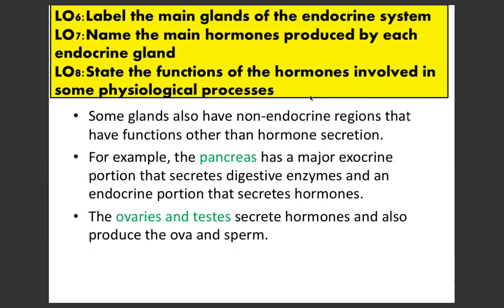Alright, LO number 6. Cepat kan? So label the main glands of the endocrine system, name the main hormone produced by each endocrine gland, and state the function of each hormone. Okay, I start with the pancreas. Example is the pancreas. So the pancreas has a major exocrine portion that secretes digestive enzymes and an endocrine portion that secretes hormones. Okay, ada certain gland.